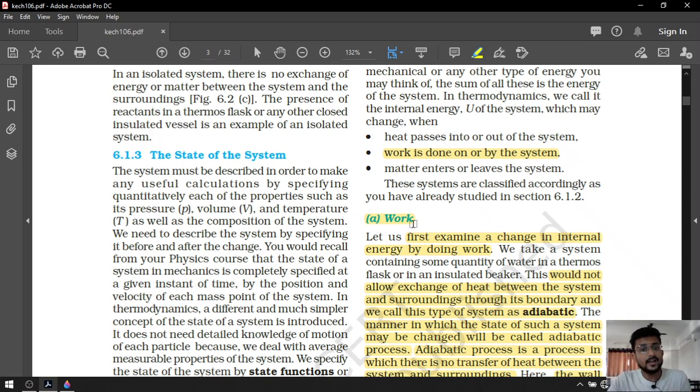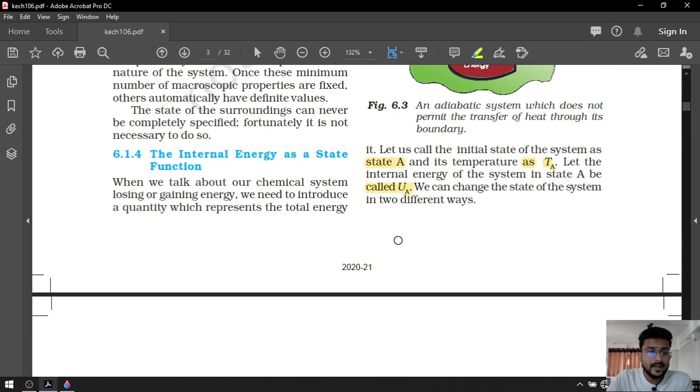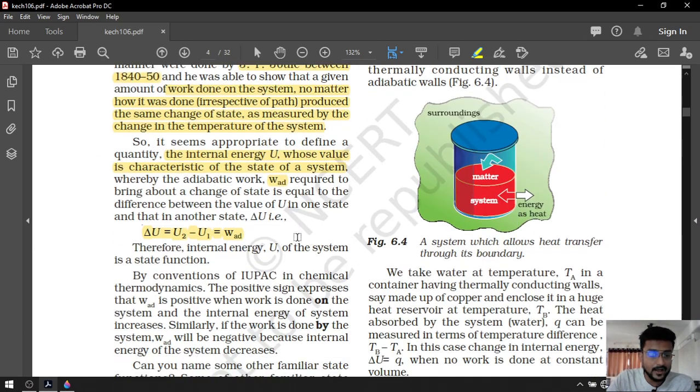So the internal energy change will be equal to the work done on the system. That's why delta U will be equal to work adiabatic. Therefore internal energy U of the system is a state function. What is a state function? State functions are independent of the path, and path functions depend on the path.